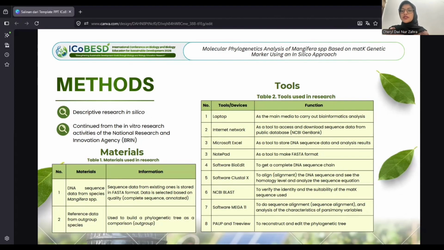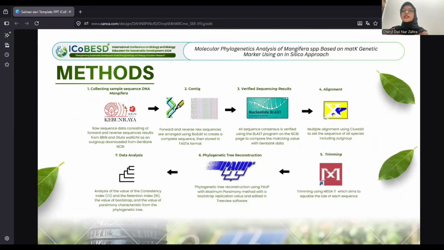First, we have the materials used in this research. One is DNA sequence data from species Mangifera, and two, reference data from outgroup species. We also have tools used in this research: laptop, internet network, Microsoft Excel, Notepad, software BioEdit, software CrystalX, and NCBI Blast, software Mega, PAUP, and Treeview. We also have a research flow.